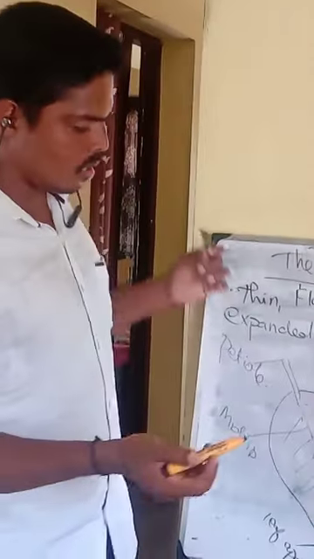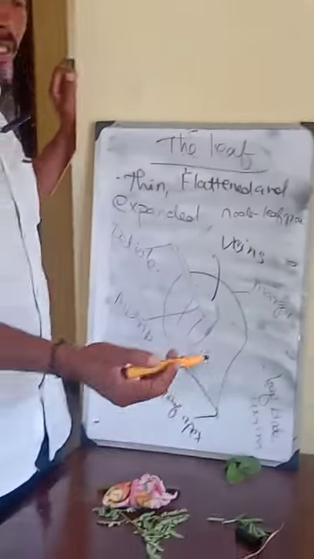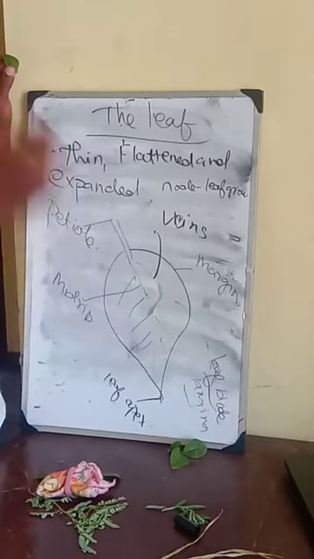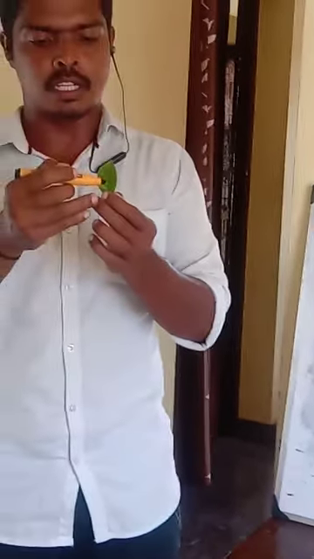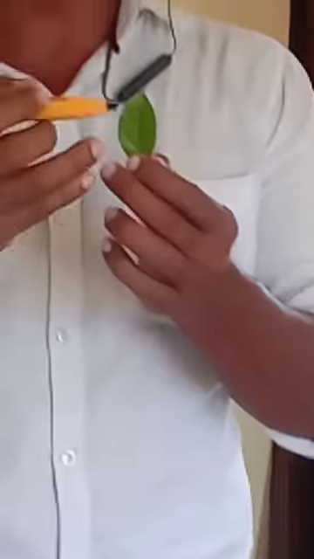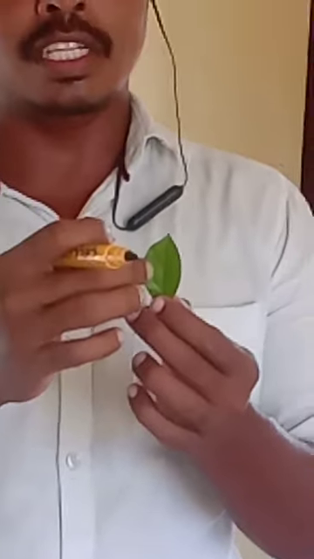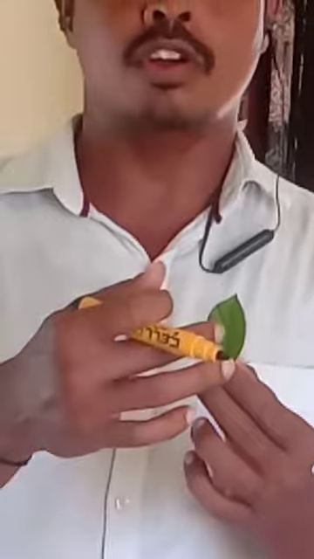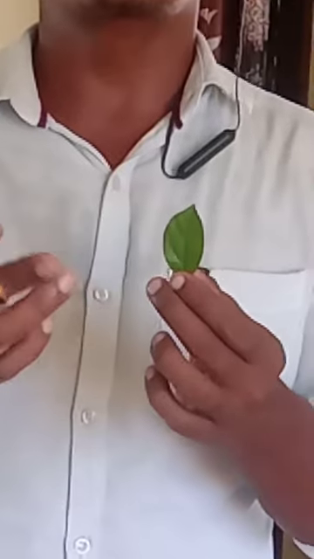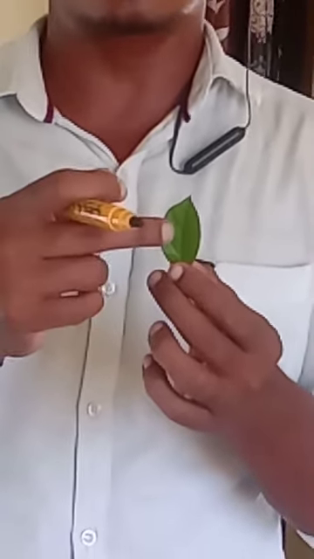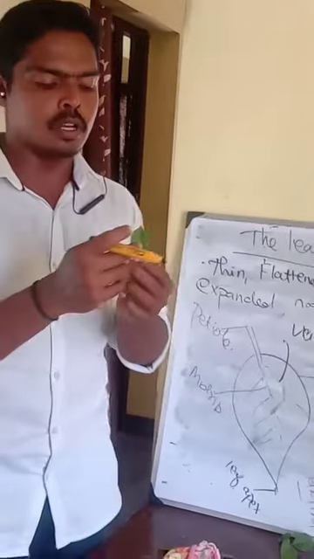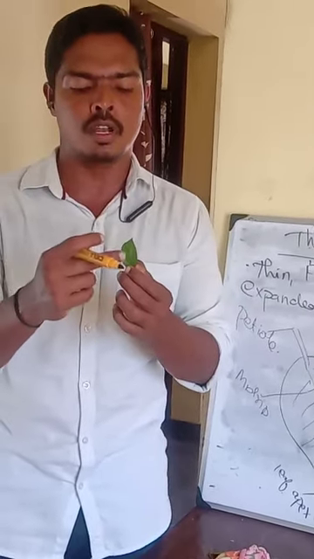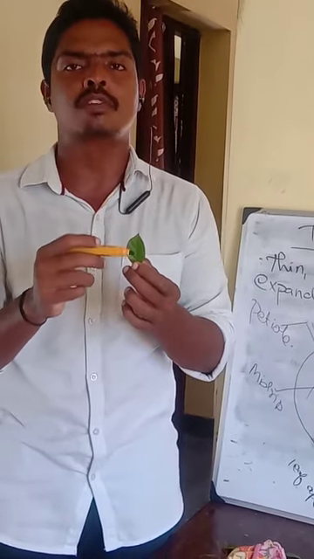So now I will explain the parts one by one simply. So, leaf blade or leaf lamina. The leaf blade or leaf lamina is flattened. It's flattened because when it is flat and thin, sunlight will fall on it, and due to that photosynthesis will happen, because green color is there, and green color contains chlorophyll, and chlorophyll will absorb sunlight and help in photosynthesis. So that's the function of the leaf lamina.